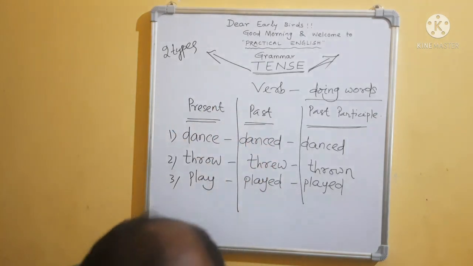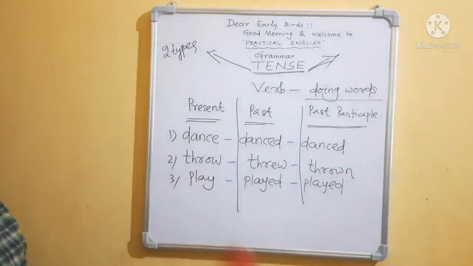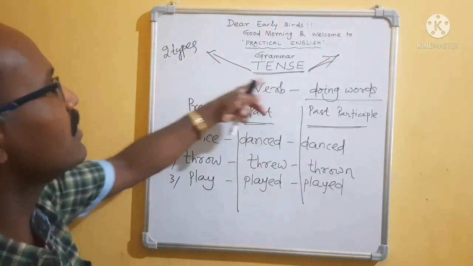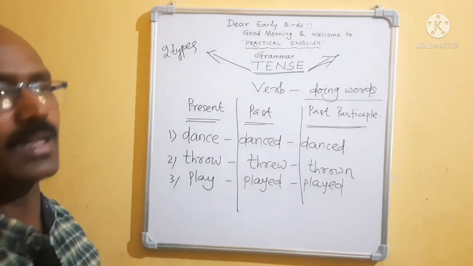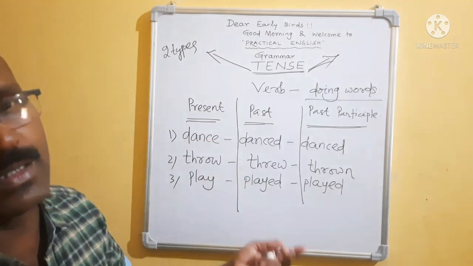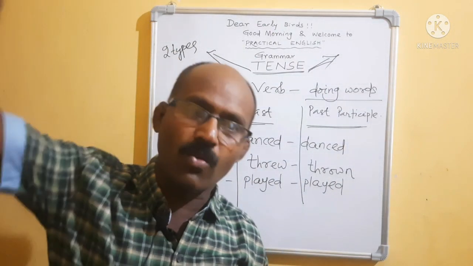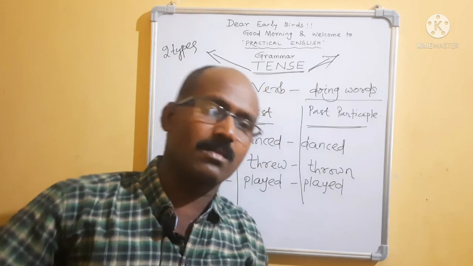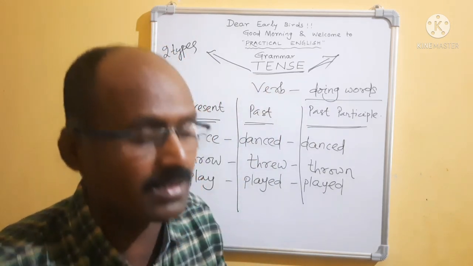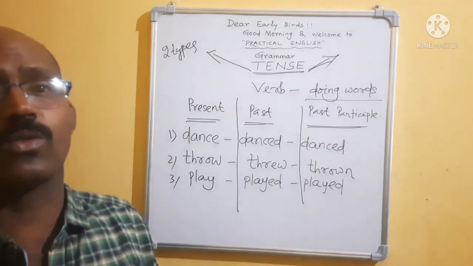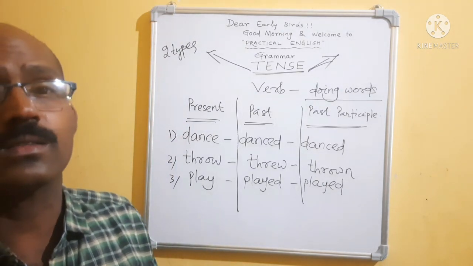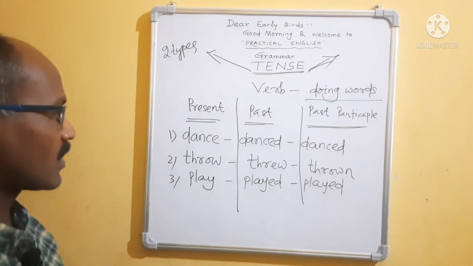How will you justify? If my justification is right, then you will agree with me. That means tense is two types. If my justification is not right, then you can say that in that book it is written three types of tenses, and my old teacher has taught me three types of tenses, and my father also has told me that there are three types of tenses. But I can justify two tenses.